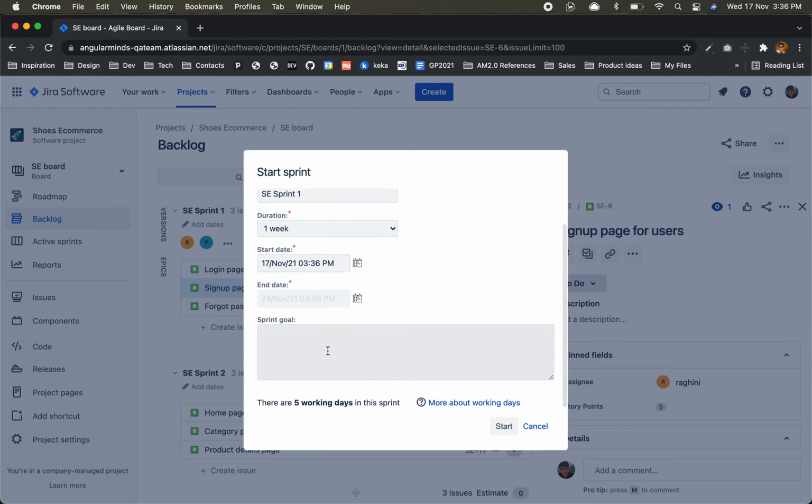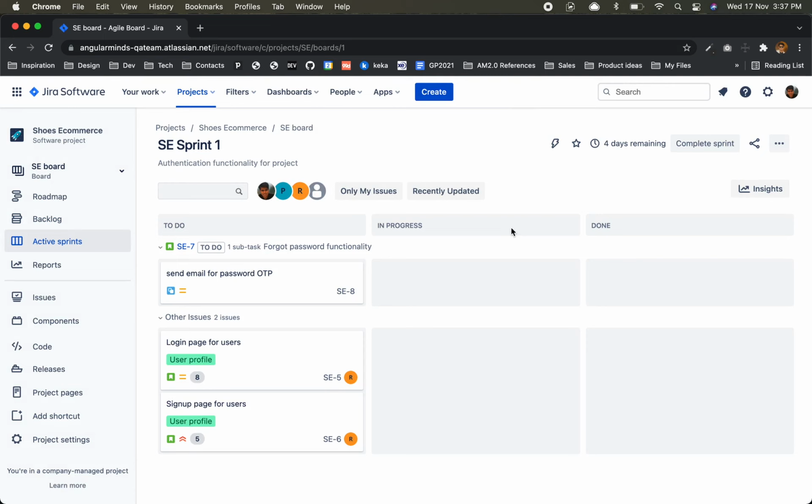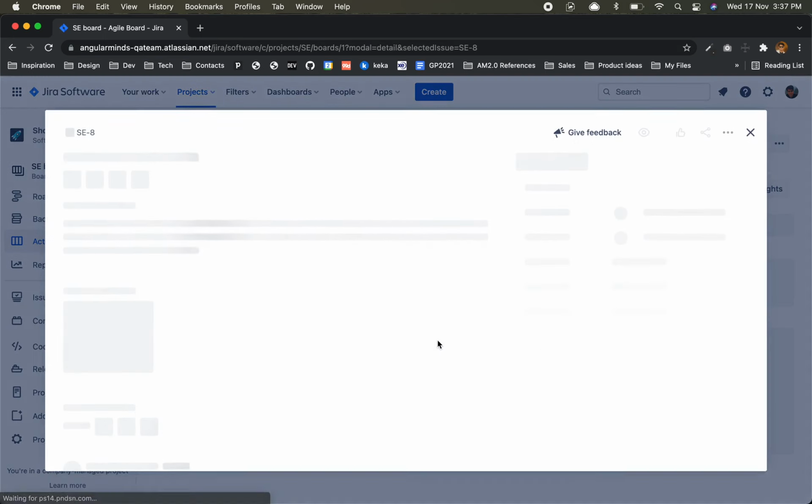Sprint goal is authentication functionality for the project, correct? Like this is sign up, sign in. So that's our goal for these 5 days. Start. Sprint is started. Now developers know what they have to do.